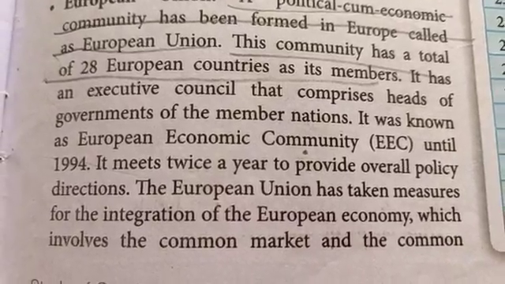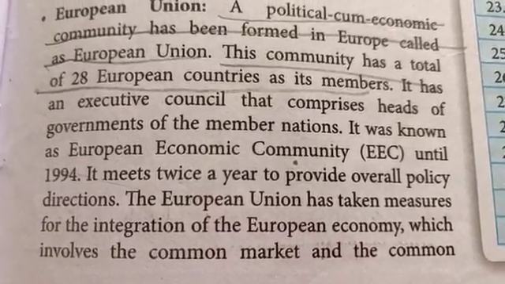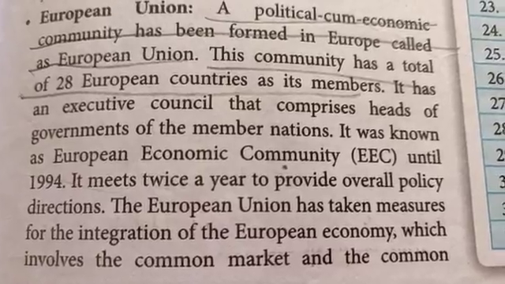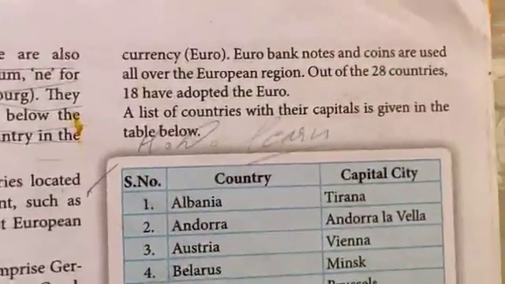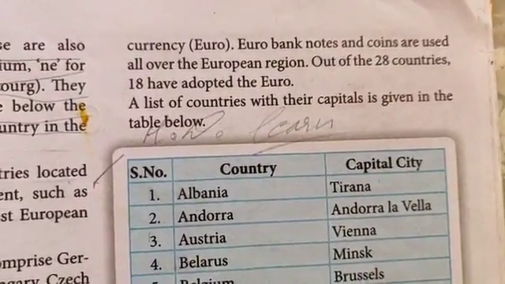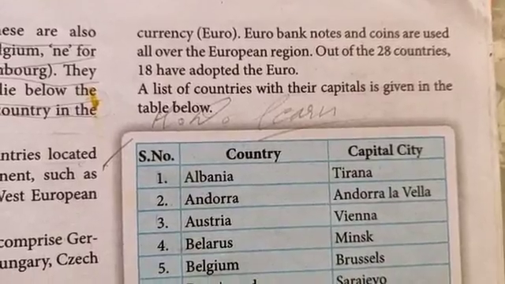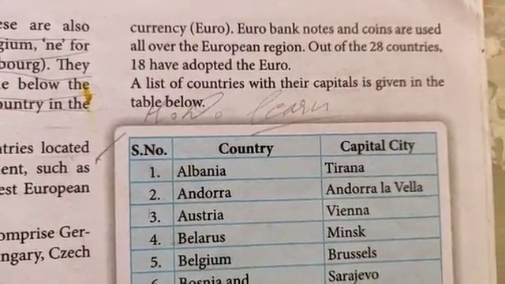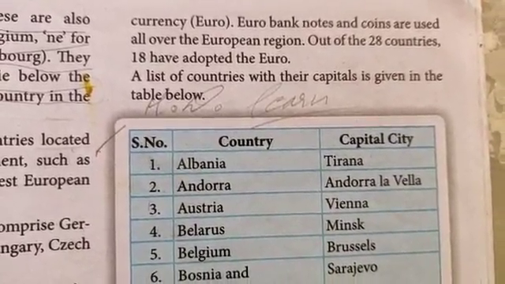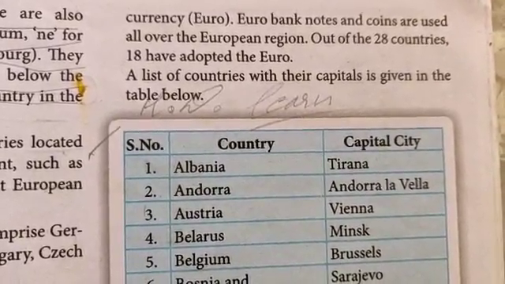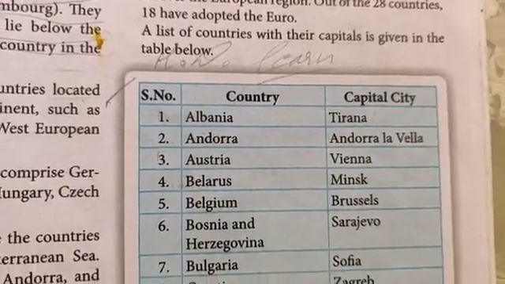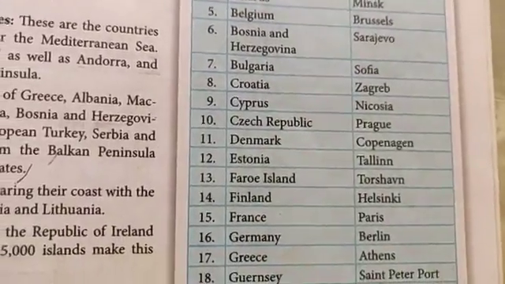The European Union, which is also now known as EU, has taken measures for the integration of the European economy, which involves the common market and the common currency, which is known as Euro. Euro banknotes and coins are used all over the European region. Out of the 28 countries, 18 have adopted the Euro. A list of countries with the capitals is given in the table below. These countries are all European countries now.